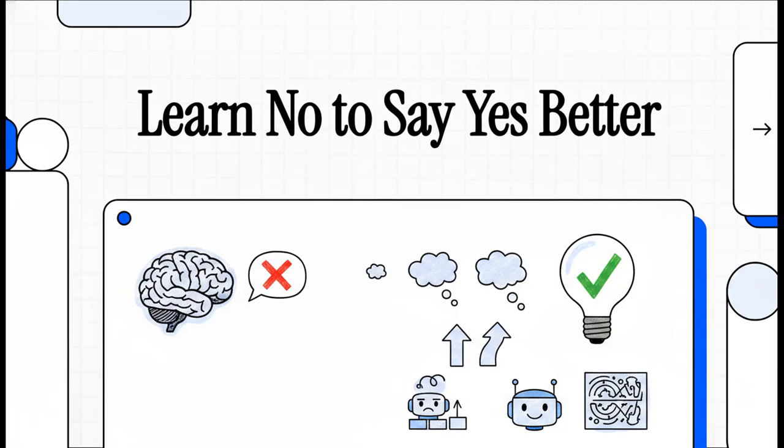Welcome to this explainer. You know, there's a truly fascinating mystery right now at the absolute cutting edge of technology. Have you ever wondered why the most advanced AI systems on the planet, the ones that can literally write poetry, code complex software, and pass the bar exam, can completely fail at toddler-level logic? Well, today we're unpacking a brilliant research paper titled Learn No to Say Yes Better. And honestly, it is going to completely change how you think about AI and language.